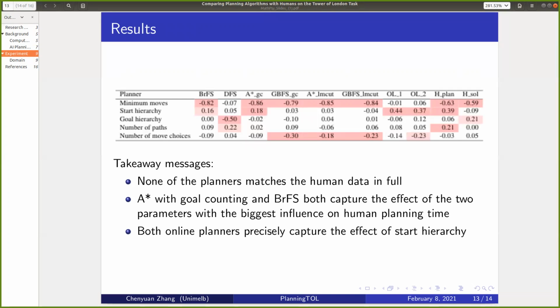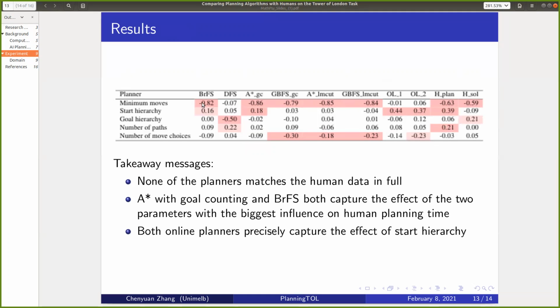Okay, so this page shows the result of our experiment. Regression coefficients summarizing the influence of 5 structural parameters on model planning time are in the first 8 columns, human planning time in the second last column, and human solution time in the last column. And here we just focus on comparing the first 8 columns with the second last column, human planning time. Each cell shows a standardized beta value obtained from a regression model.